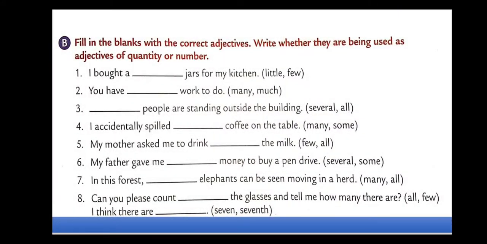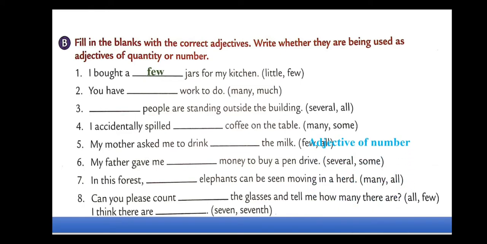Now we'll go with the exercise part, page number 41. Here they have given us to fill the blanks with the correct adjectives, and we even have to mention whether they are used as adjective of quantity or adjective of number. I bought a dash jars for my kitchen. What will it be, children? Little or few? It will be few jars.